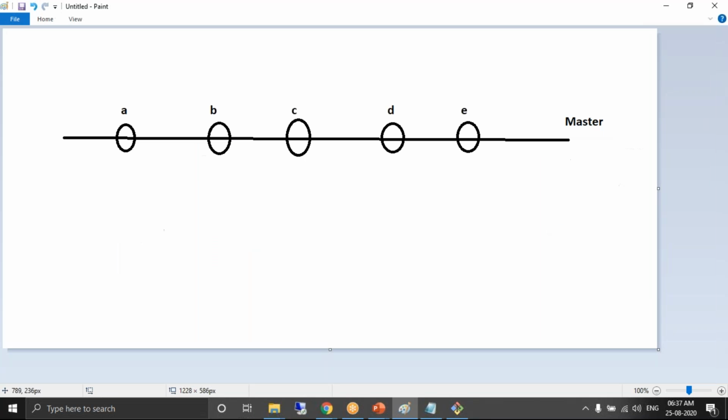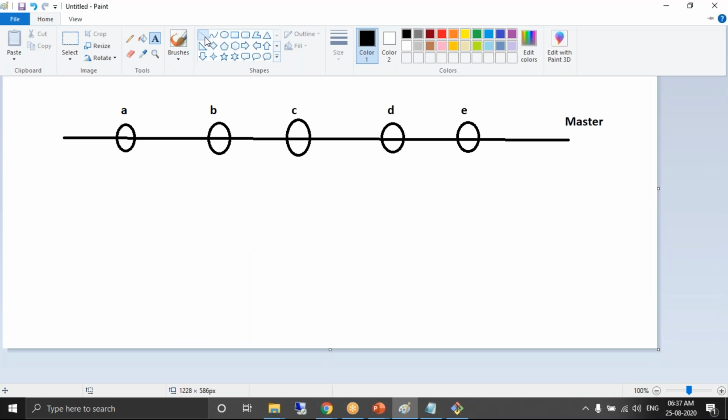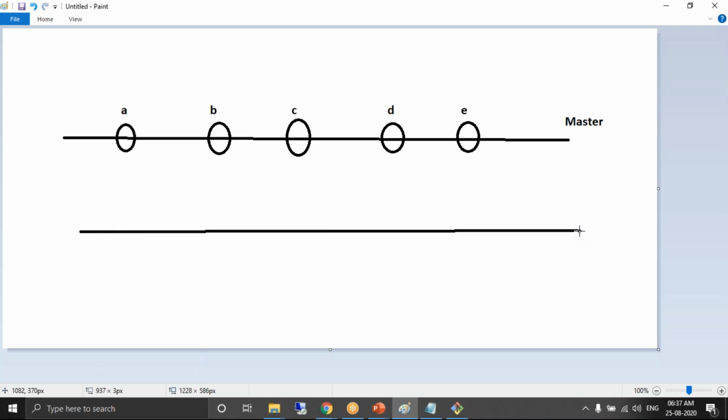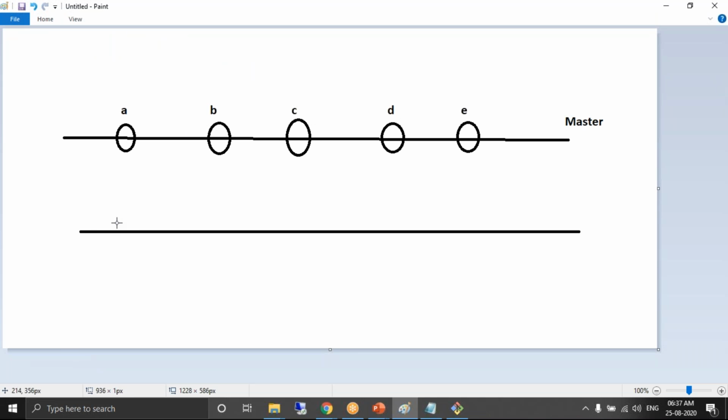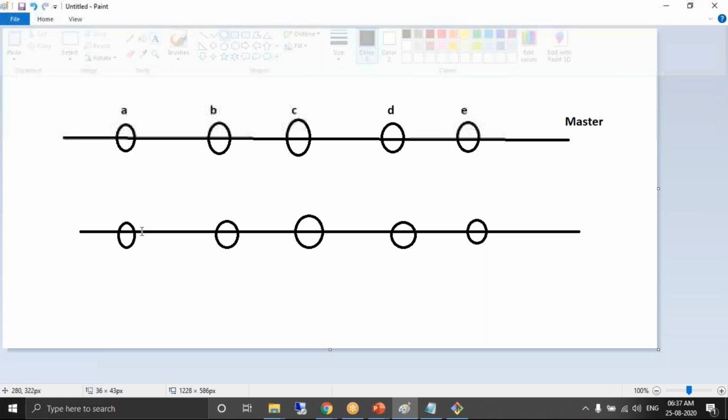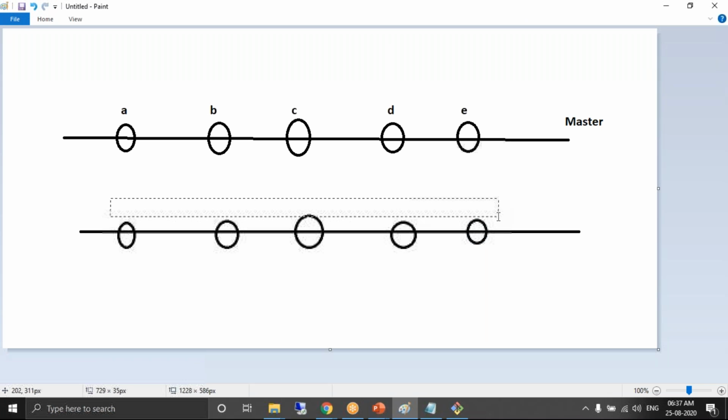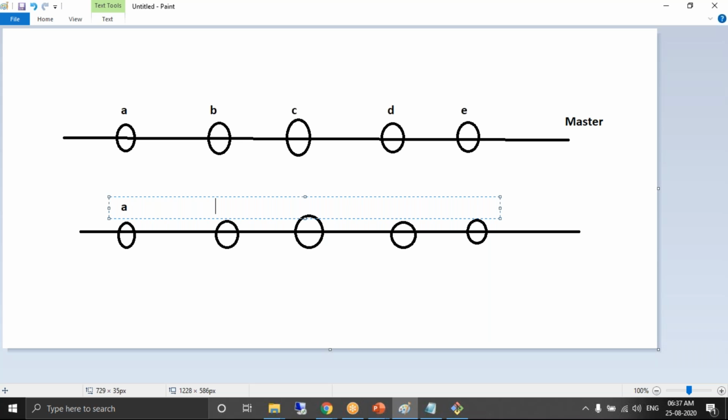Now the requirement is: A commit. After A, I want D commit, not B. C is as it is.